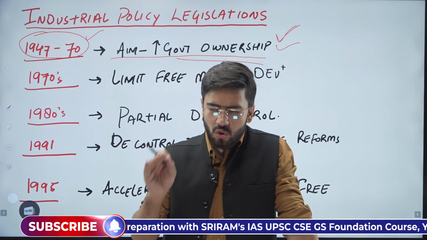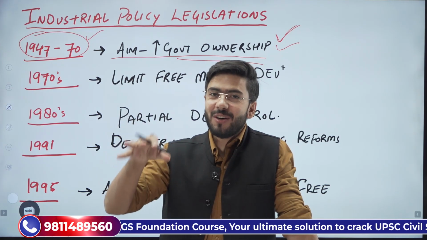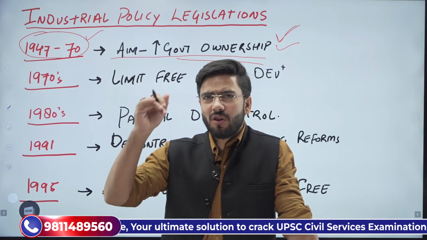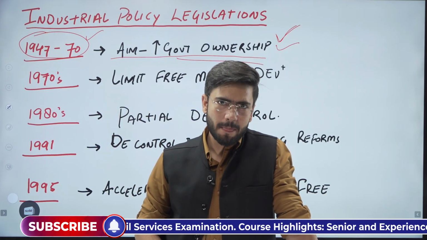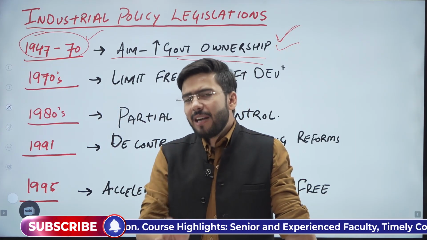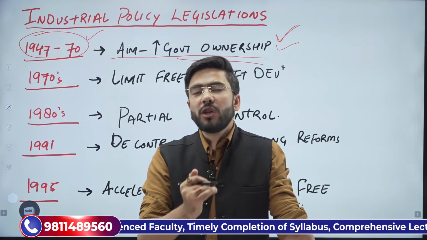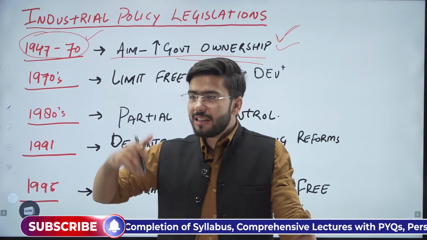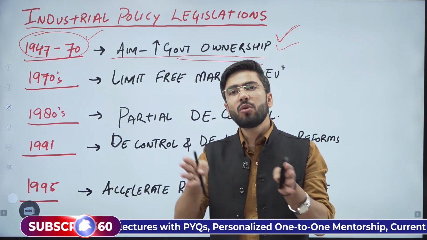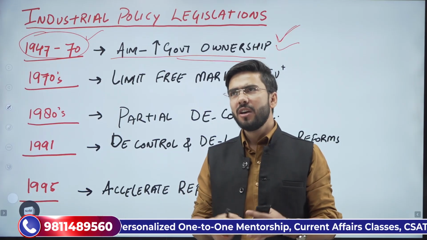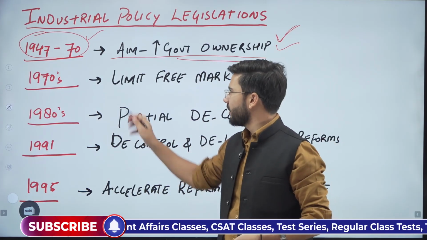Once the socialistic ideology was seen with skeptical lenses by the world, capitalism was providing another alternative to look to for growth. Because in this era, you should also remember that India was witnessing the Hindu growth rate. So that is why we thought, let's explore free market economics.